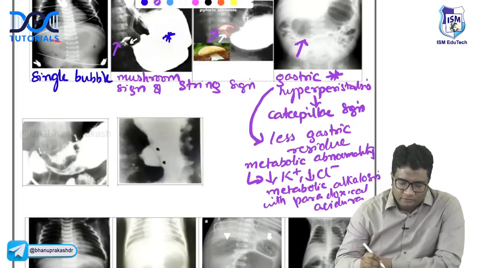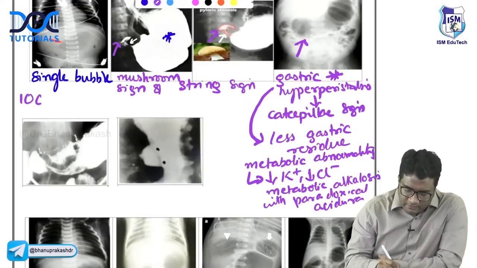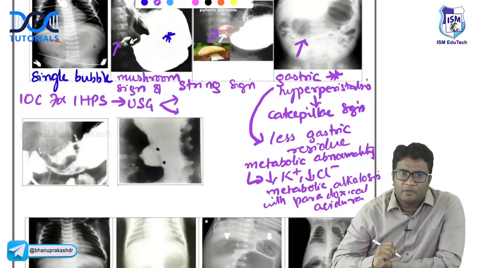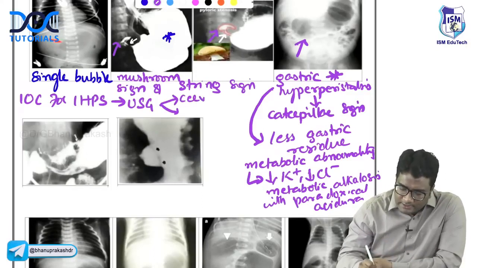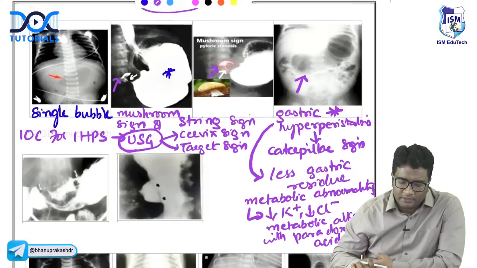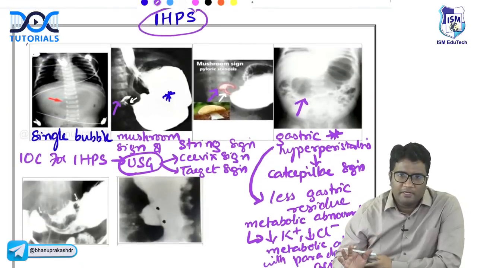And what is the investigation of choice, by the way, for idiopathic hypertrophic pyloric stenosis? Ultrasound. And what are the signs that you see on ultrasound? One is called the cervix sign, the thick pylorus, and the other one is the target sign. Cervix sign and target sign are seen on ultrasound. The investigation of choice is ultrasound. These are important points that you should know about idiopathic hypertrophic pyloric stenosis.